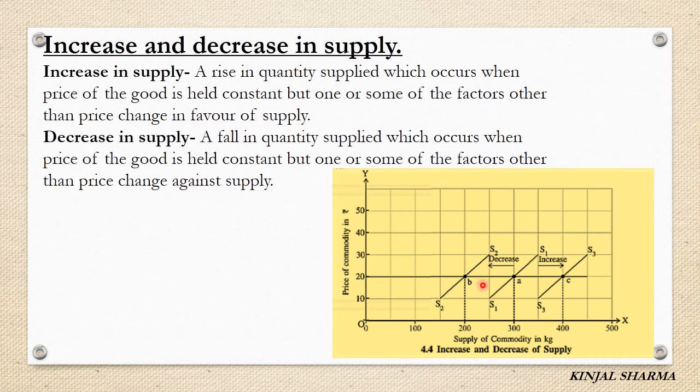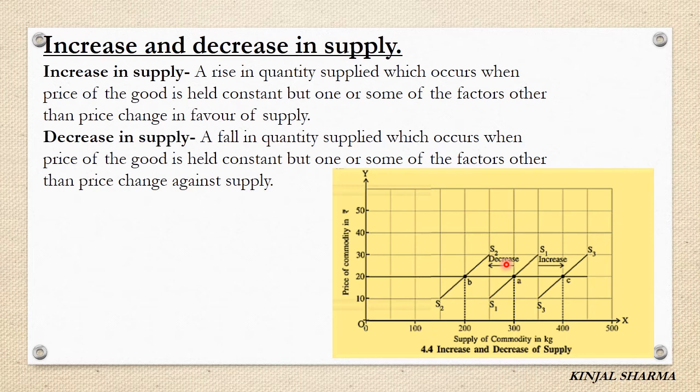Same way, if the factors are not changing in favor of supply, but are changing against the supply at the same price, then the supply will decrease, as the entire supply curve will shift towards the left. And when will this happen? This will happen when your cost of production increases, or the price of factors of production increases, or the technology which you are using becomes more expensive.